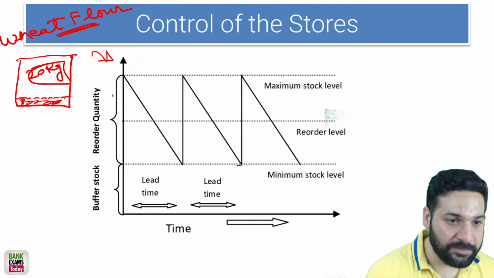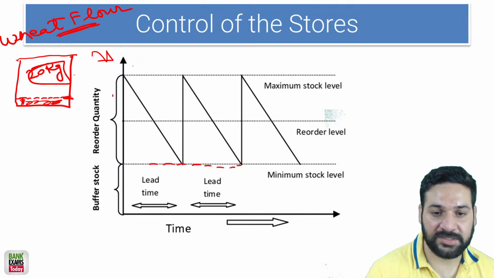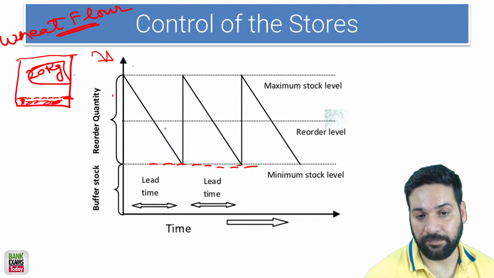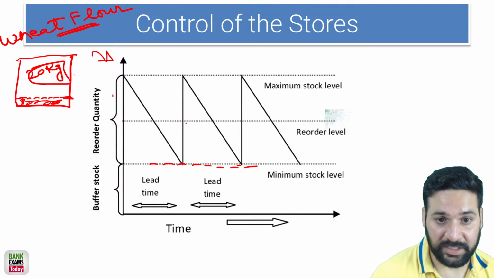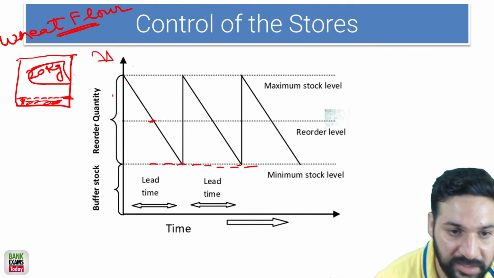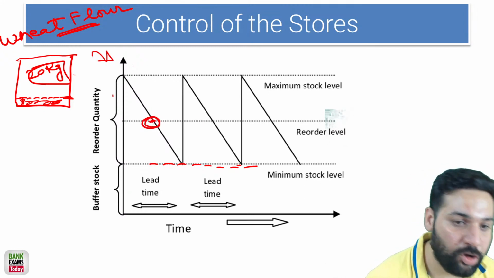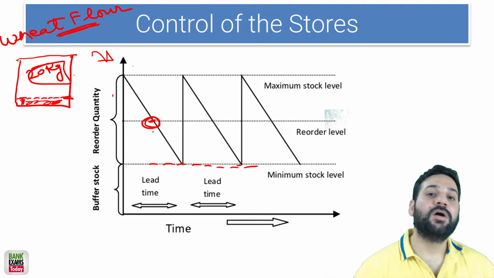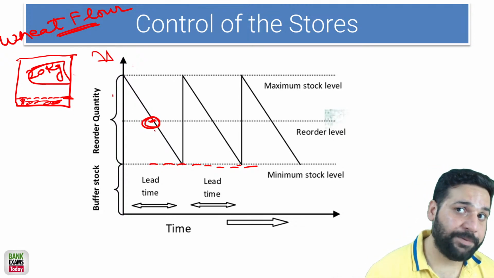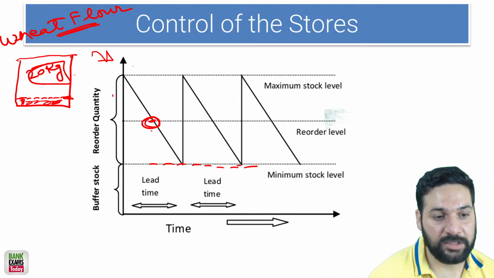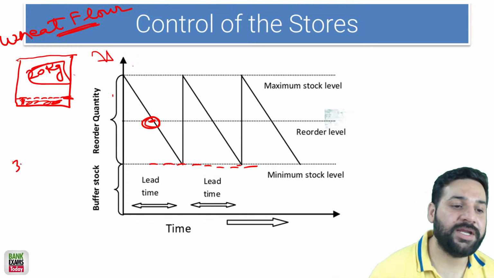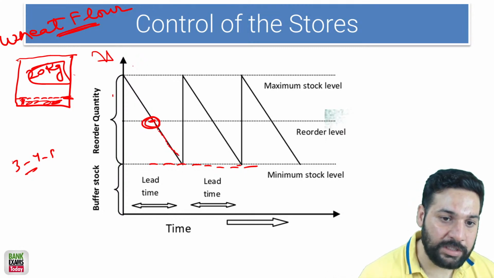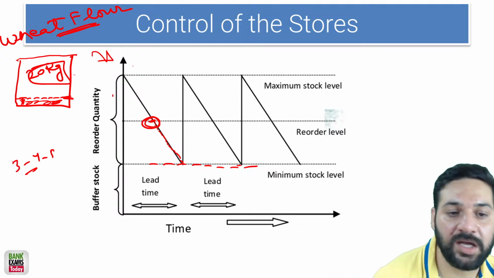This is the minimum stock level for us. And as these are companies, at a certain point of time, this is the reorder quantity. When the stock reaches this level, the order is made. But in case of companies, the day you make the order, the supplier would take some time, 3 days, 4 days, 5 days, whatever is mentioned. During that period, you are going to use the resources.